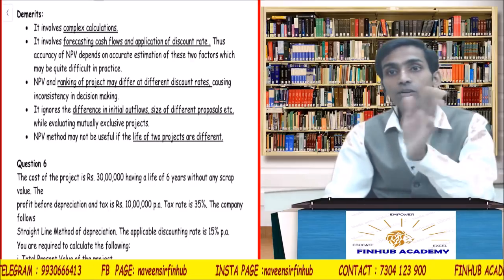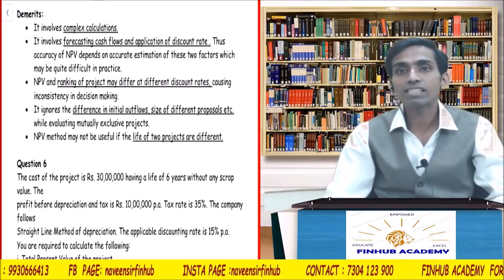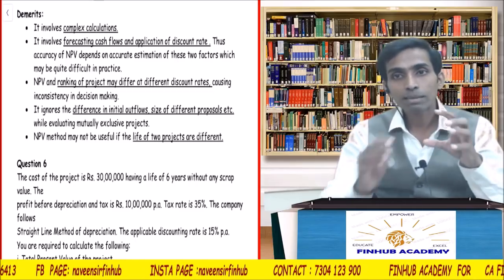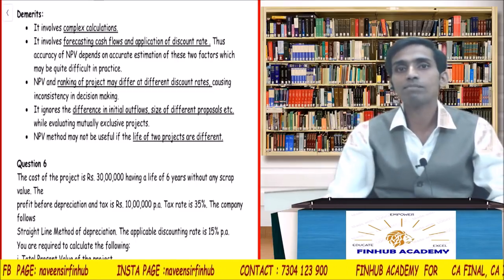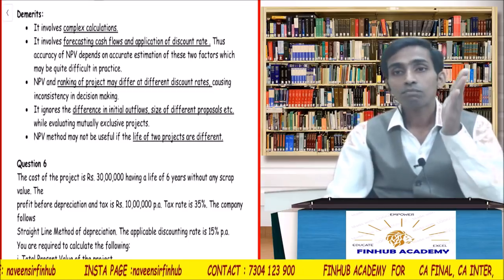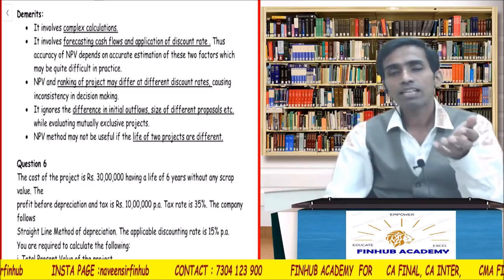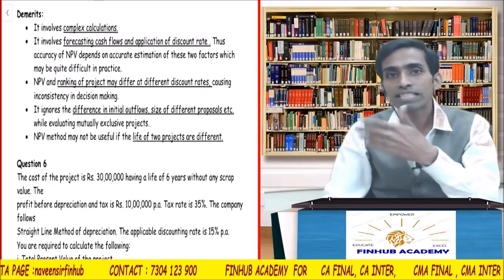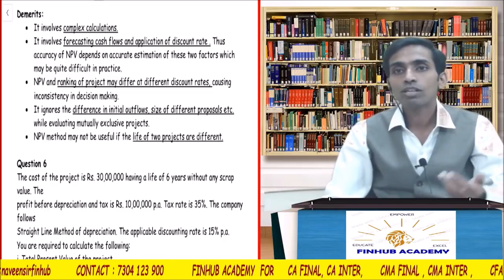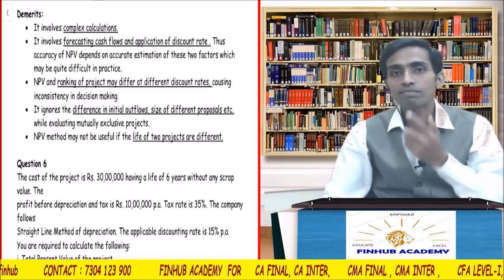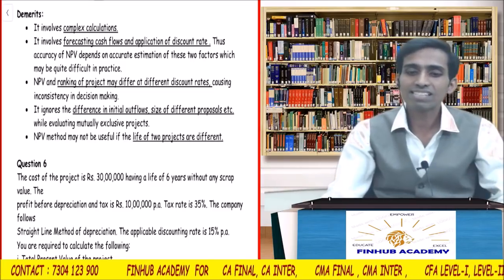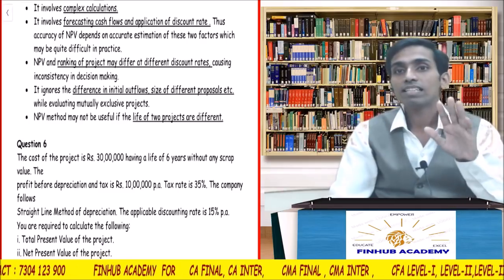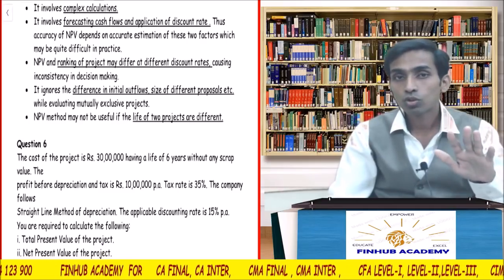Decrease, because the discount rate increased. When you discount, the impact is more. You will understand this in the sums. Sometimes at 10% it might be positive, but at 15% it might be negative. So you will get confused whether to discount at 10 or 15. So there may be inconsistency in decision making. Is it clear what I am saying? Should I go slow?